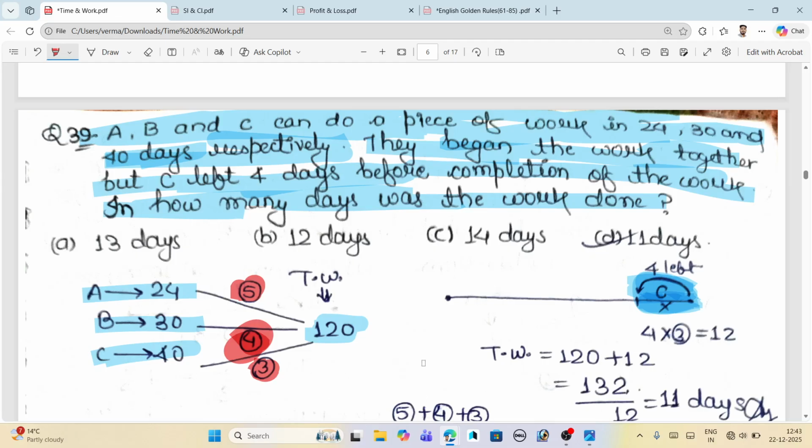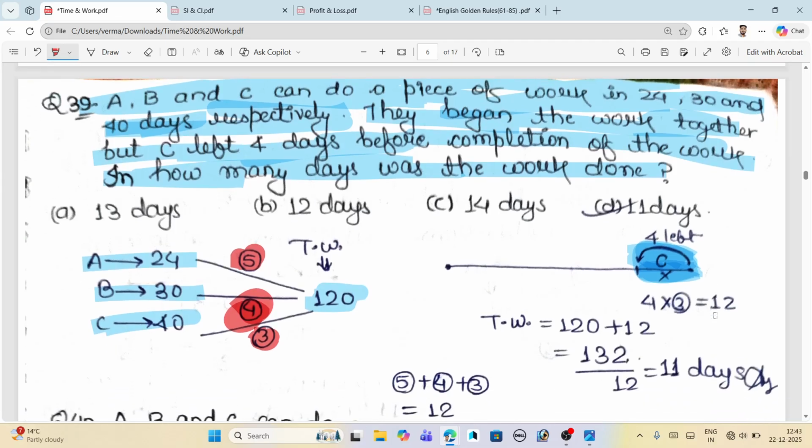Now the question says she left the work 4 days before the completion. To solve it, we have to add the segment of work she has left. What does it mean? We know the efficiency of C is 3, and the question says 4 days earlier. So the number of days is 4 and the efficiency is 3. So the total work C can do in those left out days is 12.